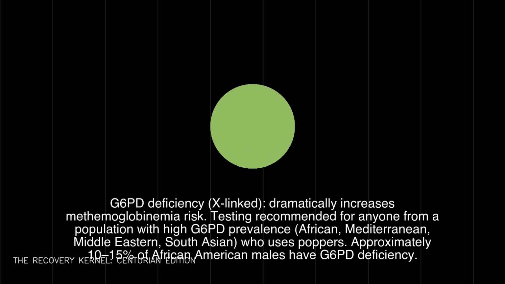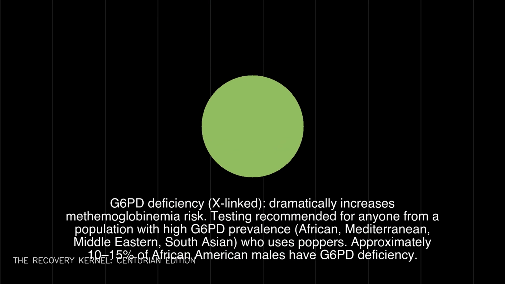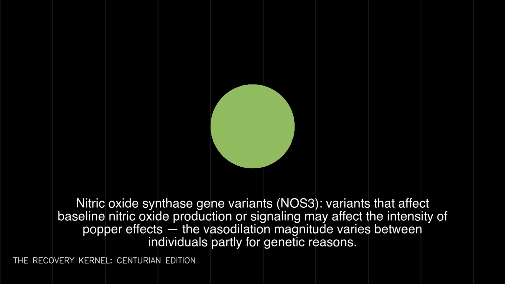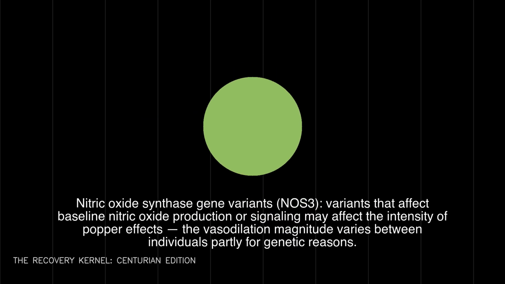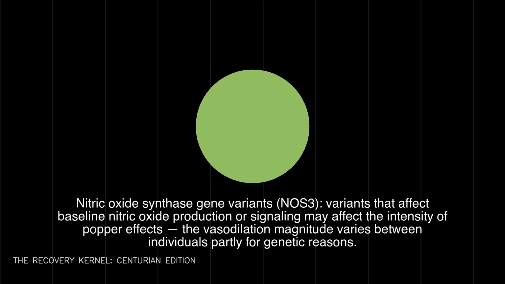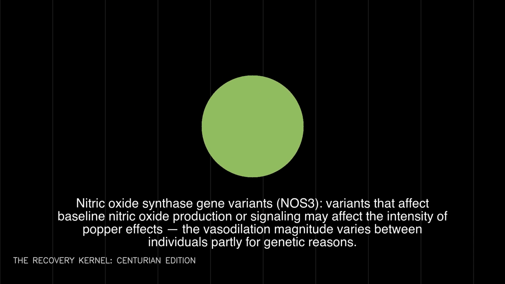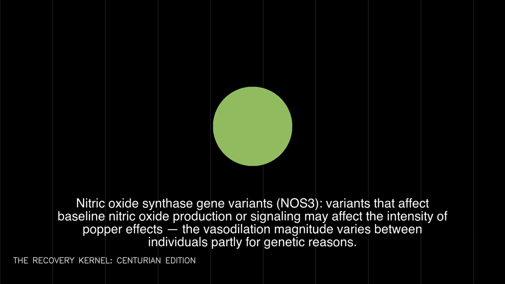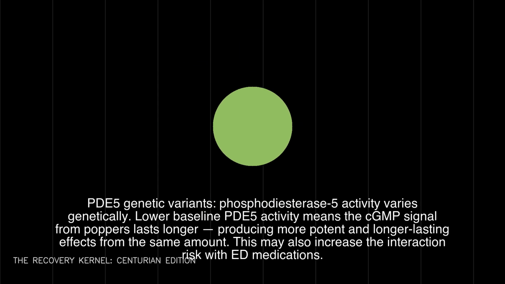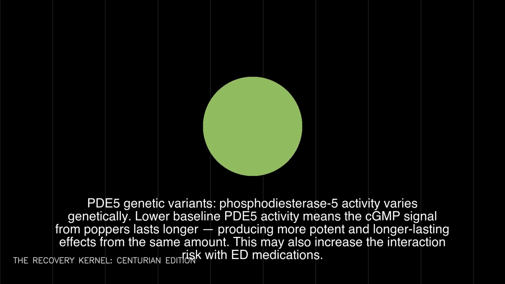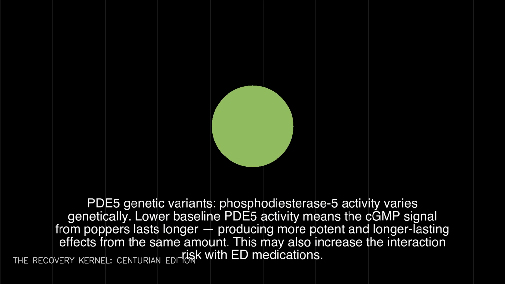Approximately 10 to 15% of African American males have G6PD deficiency. Nitric oxide synthase gene variants, NOS3 variants that affect baseline nitric oxide production or signaling may affect the intensity of popper effects. The vasodilation magnitude varies between individuals partly for genetic reasons. PDE5 genetic variants, phosphodiesterase 5 activity varies genetically. Lower baseline PDE5 activity means the cGMP signal from poppers lasts longer, producing more potent and longer-lasting effects from the same amount.